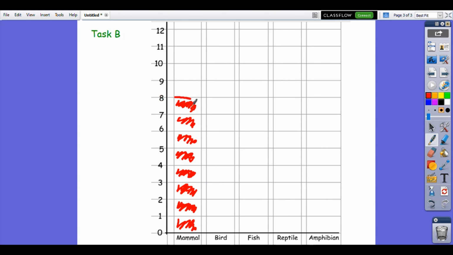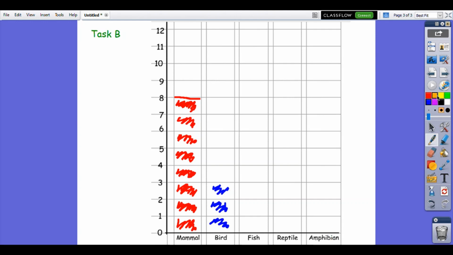Okay, lovely. And now I need to do my bird one, and I need to put my bird votes on. There were 3 people that liked birds, so it's going to go up to here, isn't it, to line up with the 3. If you want to, you can use different colours for all the different types of animals. I'm going to use blue for birds. 3 people liked birds. 1, 2, 3 different people liked birds.